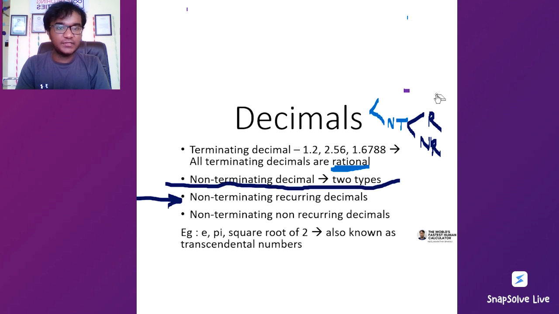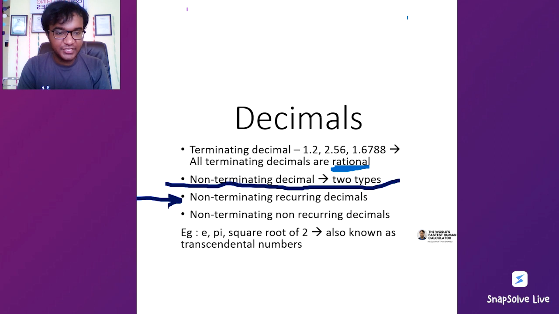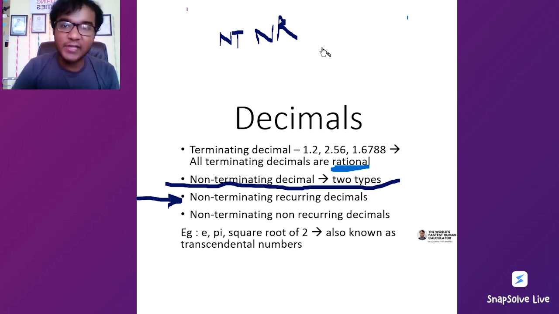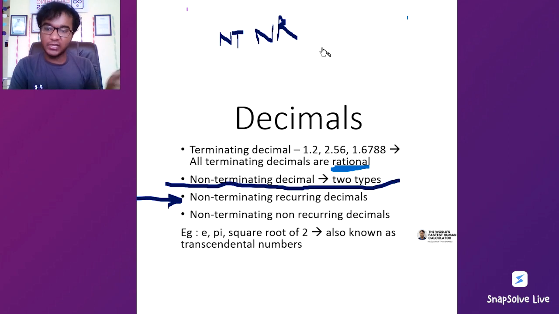Now let's rub this all out, because we have come to the most important part of this entire decimal categorization, which is non-terminating, non-recurring decimals. So ये टर्मिनेट नहीं होता है और रिकर नहीं होता है. There might be a pattern but they might not repeat. So let's look at this.